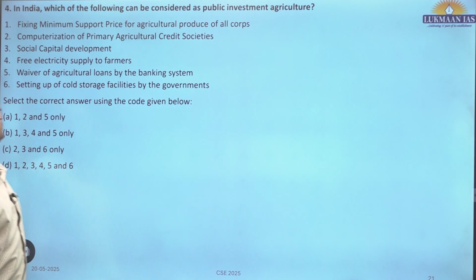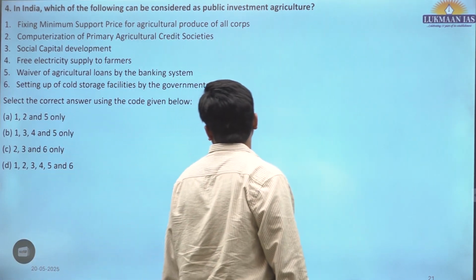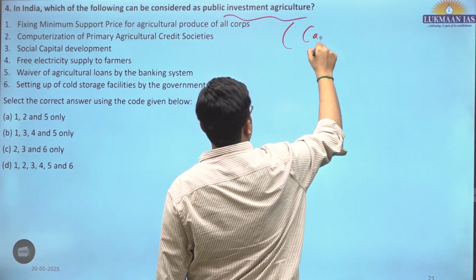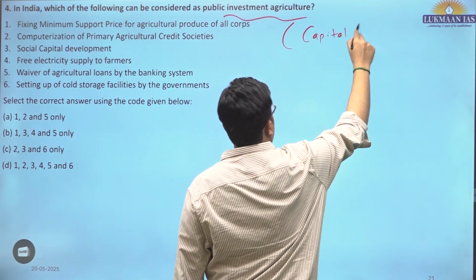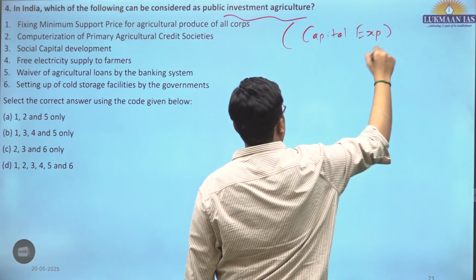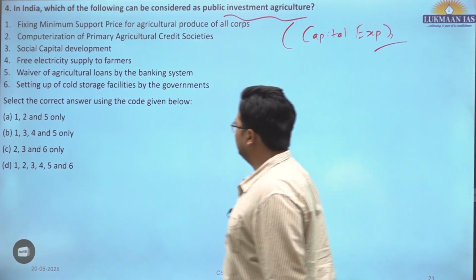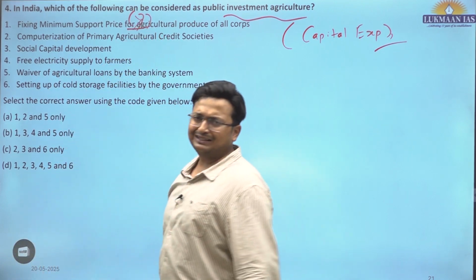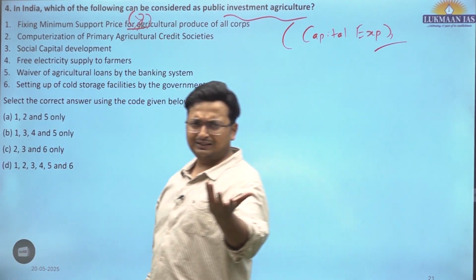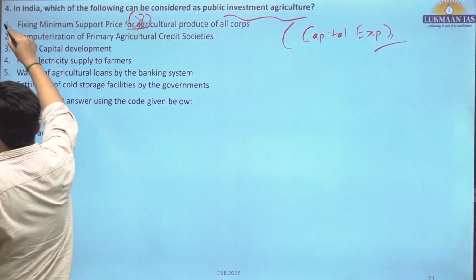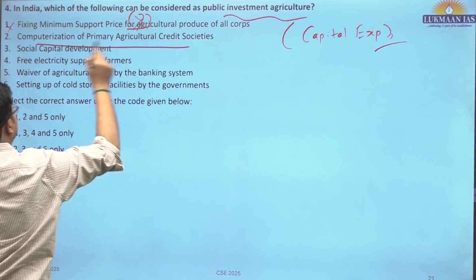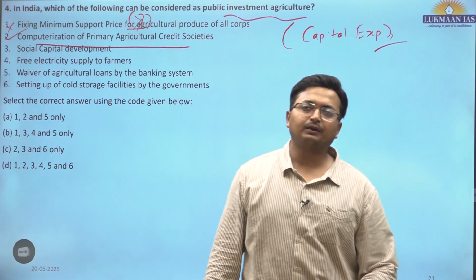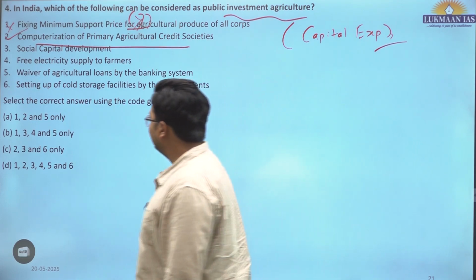Fourth, in India, which of the following can be considered as public investment in agriculture? Basically, capital expenditure. You go and search which all qualify as capital expenditure in agriculture. So, fixing minimum support price, nothing. That is not capex. You're not creating any assets. That is all about the consumptive part. No. Computerization of PACS. This is correct. You're investing, you're actually computerizing. You're upgrading the technology. So second is correct.